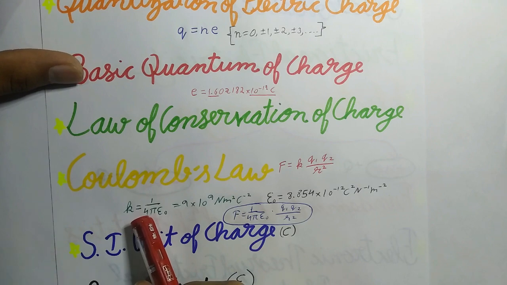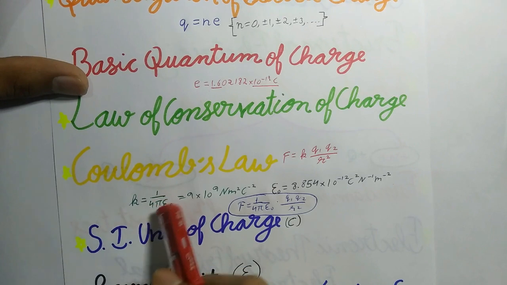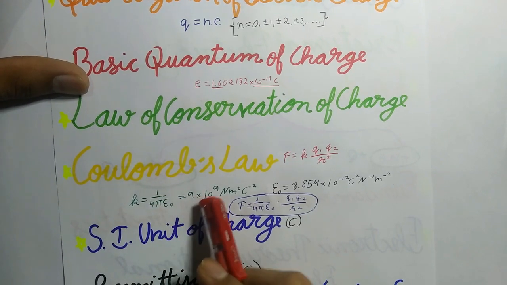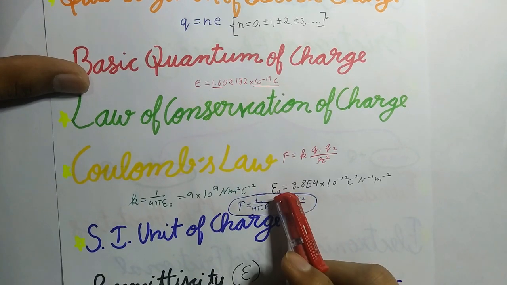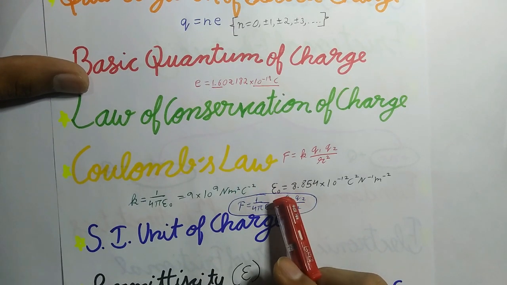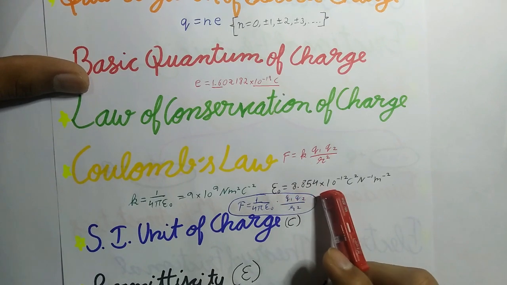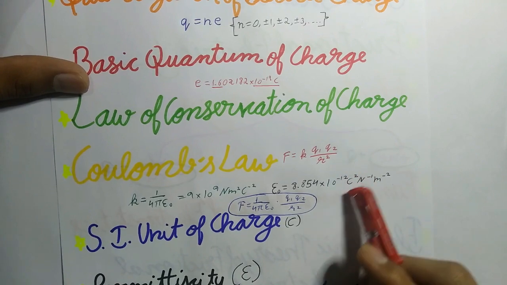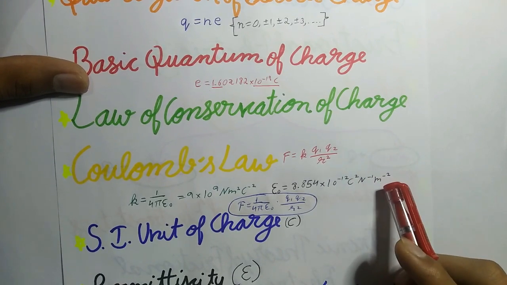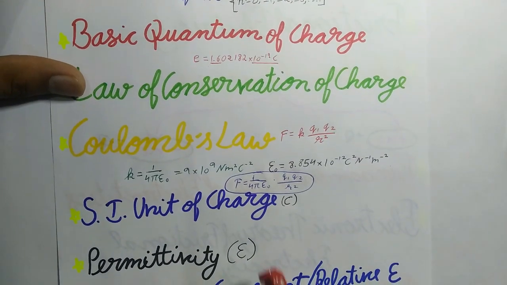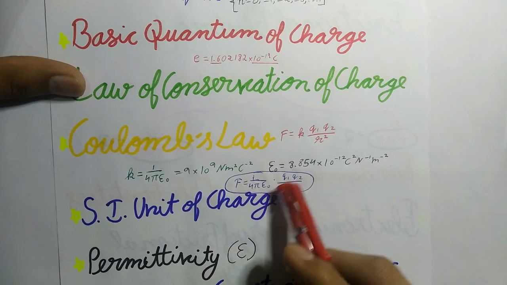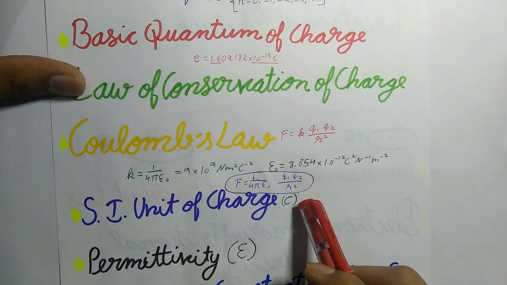For free space and SI units, k equals 1 upon 4 pi epsilon naught, which equals 9 × 10^9 newton meter squared per coulomb squared. And epsilon naught is called the permittivity of free space, and its value is 8.854 × 10^-12 coulomb squared per newton per meter squared. Hence Coulomb's law in SI units may be expressed as F equals 1 upon 4 pi epsilon naught q1 q2 upon r squared.